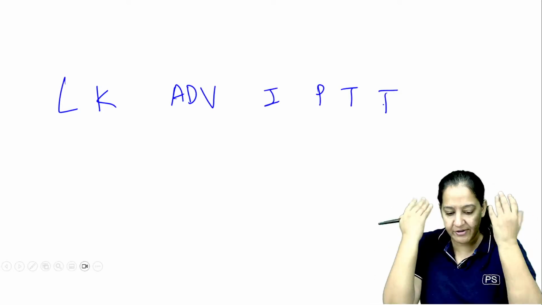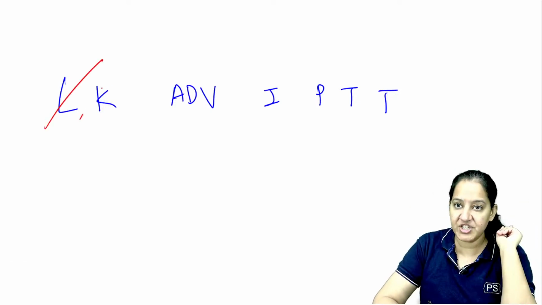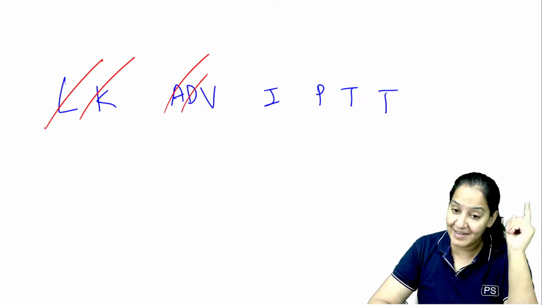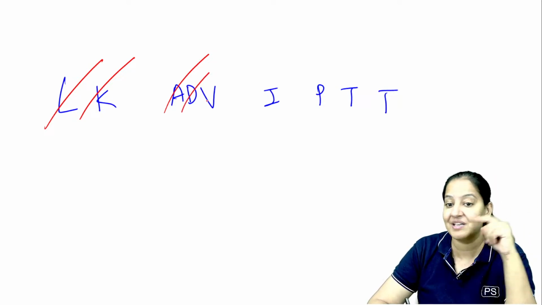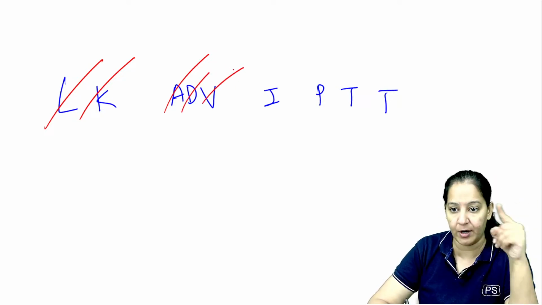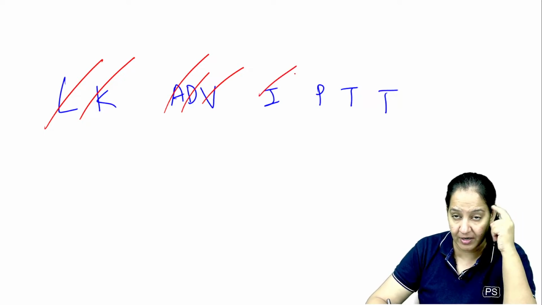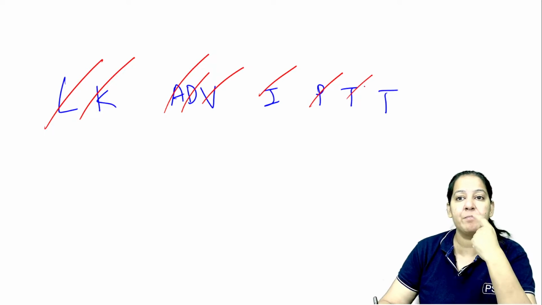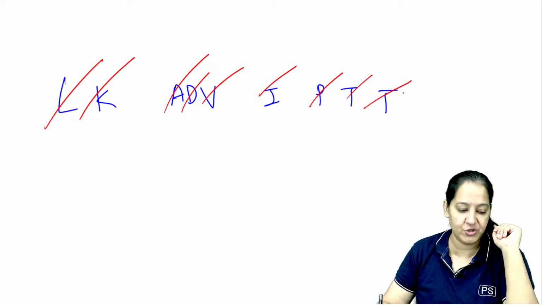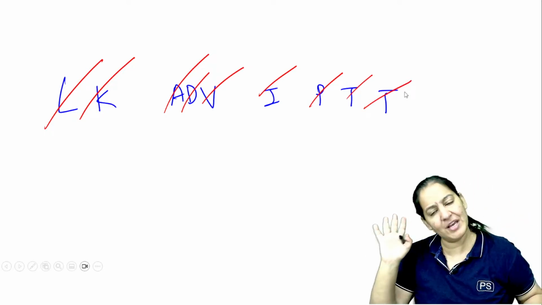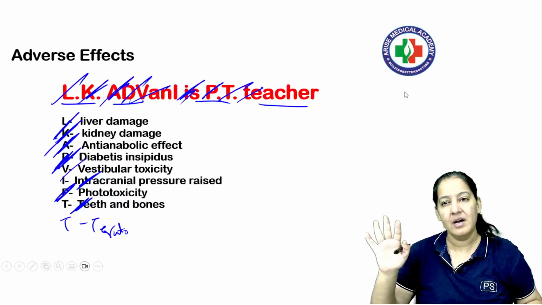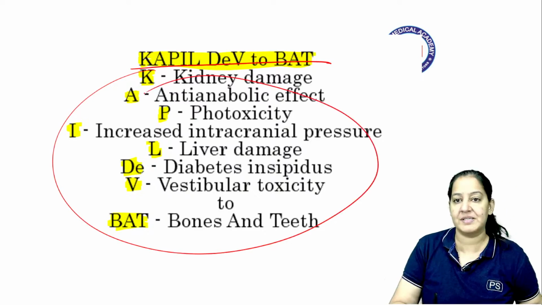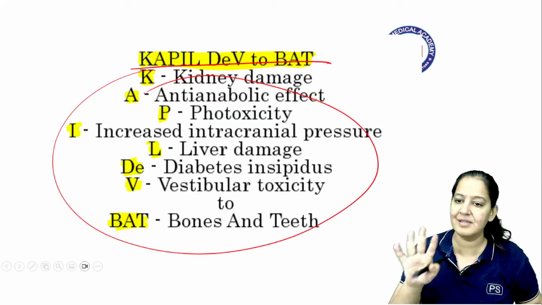Say the full form. Tetracycline side effects: liver damage, kidney damage, anti-anabolic effect. Diabetes insipidus, not diabetes mellitus. Vestibular toxicity causing vertigo. Increased intracranial pressure, hydrocephalus. Phototoxicity in the eyes. Teeth deposition, bone deposition, and teratogenic. So this is a mnemonic. You get many questions on that, right? These are the adverse effects. If you don't want to learn, there is another one, but the full form is the same. Don't learn both. Either learn this or learn that.